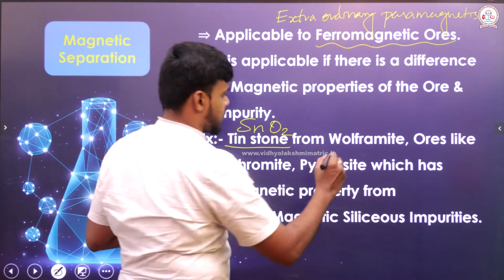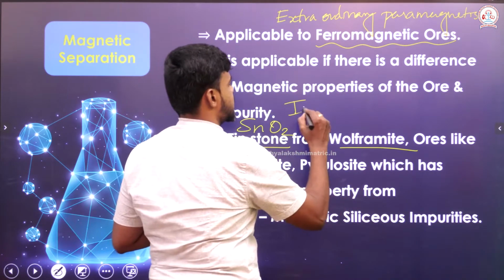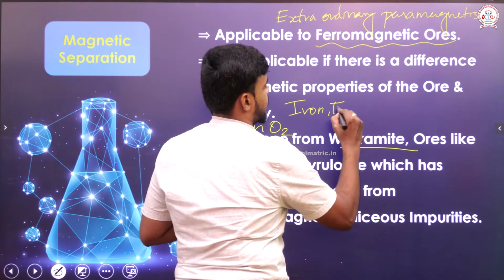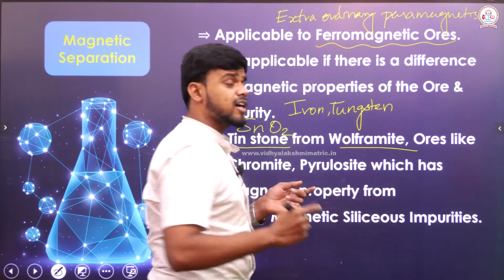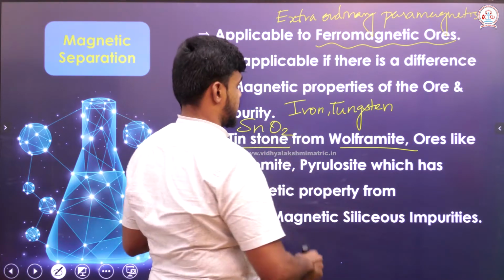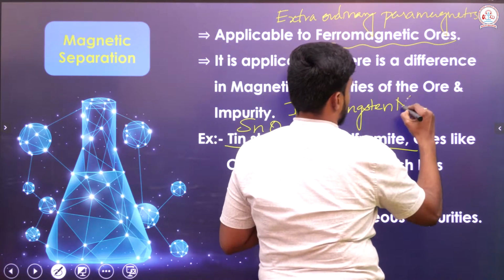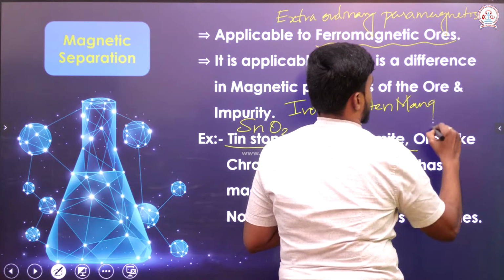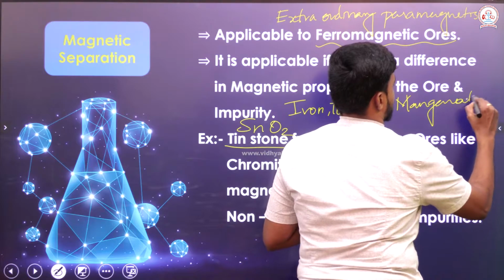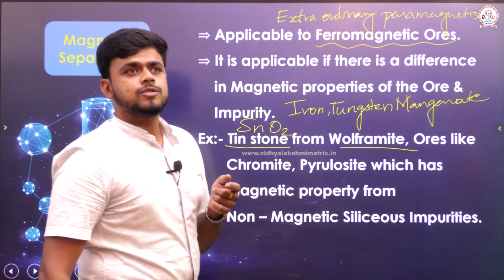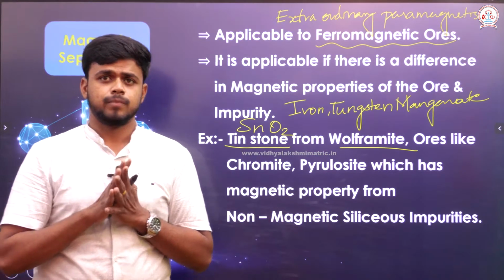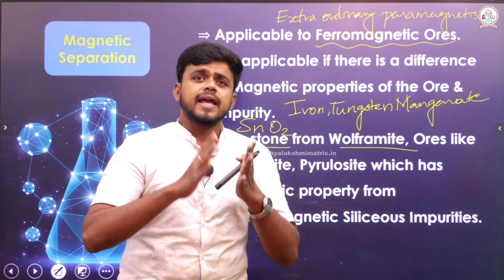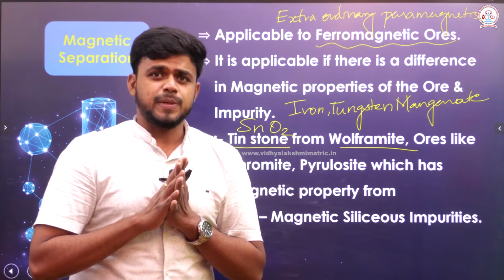When I say wolframite, it has both iron and tungsten in it. Iron and tungsten oxide, I would say specifically.